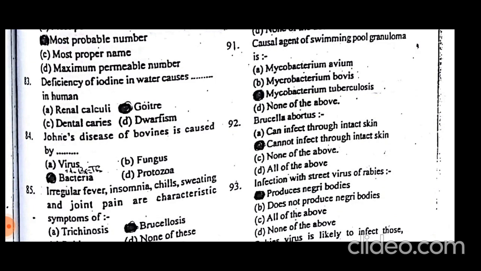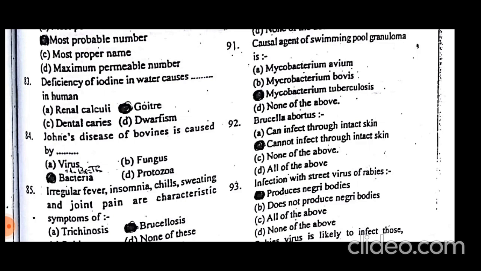Brucella abortus cannot infect through intact skin. There are very few agents that can pass through intact skin. An example is Schistosoma, but it is not the case with Brucella. Brucella cannot cross the intact skin.